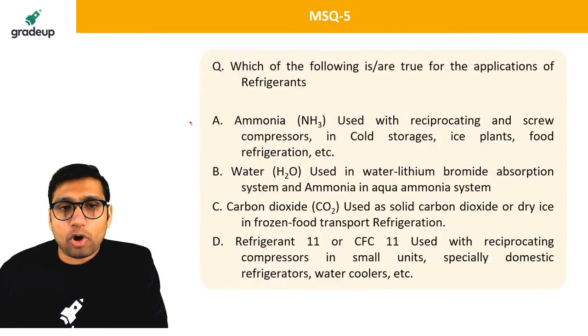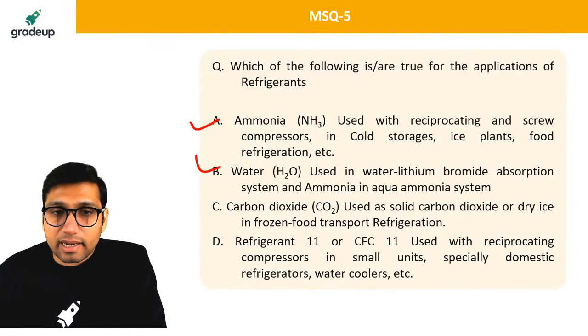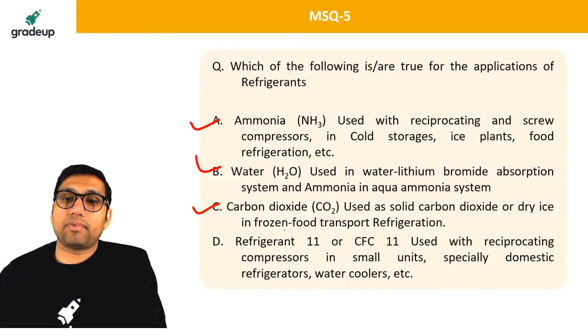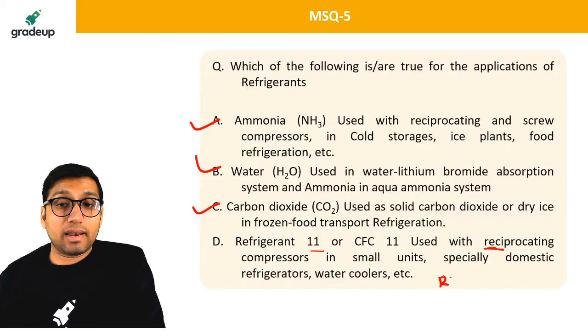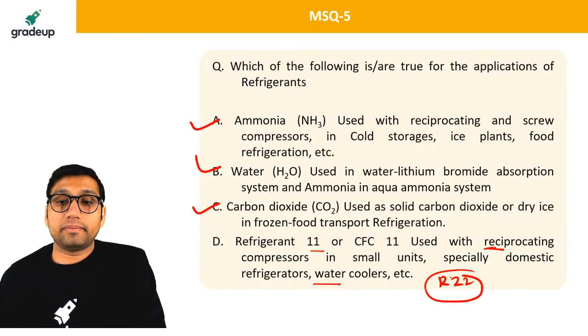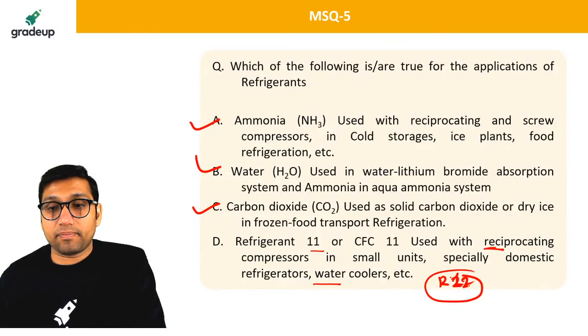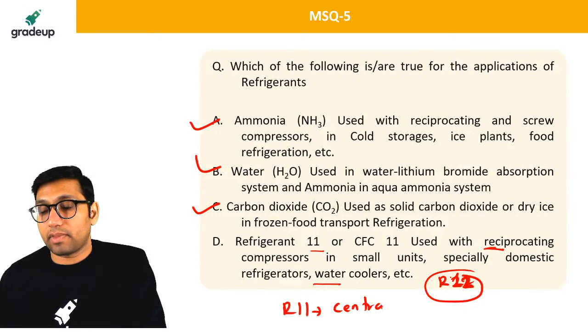So the right answer: option A is correct. Option B is correct. Option C is correct, but this is not correct. With reciprocating compressor, we don't use R11. With reciprocating compressor, we use R22 in domestic refrigerator water cooler, or we use R12 as a refrigerant. R11 is used for central air conditioning. In central air conditioning, we use R11.